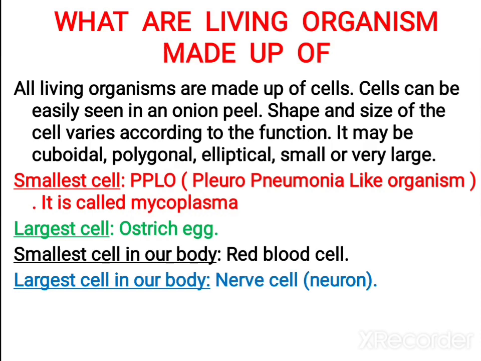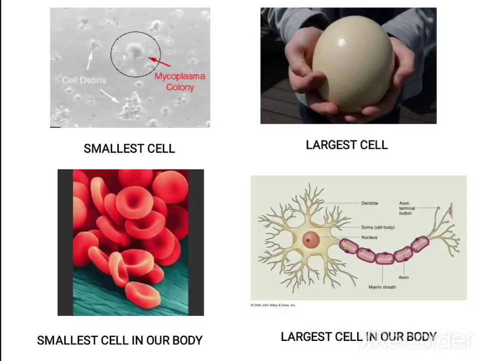The smallest cell is PPLO, Pleuropneumonia-like organism. It is called mycoplasma also. The largest cell is the ostrich egg. The smallest cell in our body is RBC, the red blood cell. The largest cell in our body is the nerve cell, the neuron. Can you see here the smallest cell, mycoplasma, and the largest cell, the ostrich egg. Then the photograph of RBC is shown here. Then the diagram of neuron, the largest cell and it is longest also.